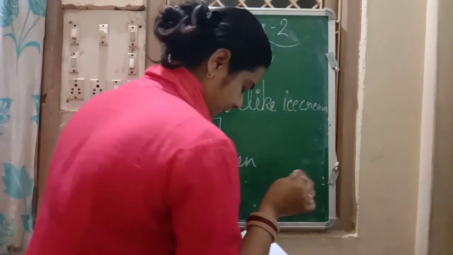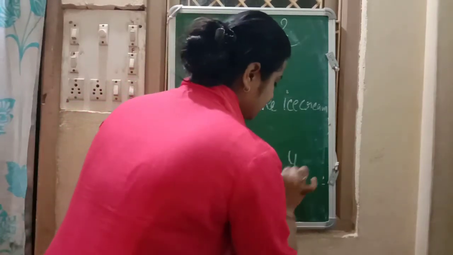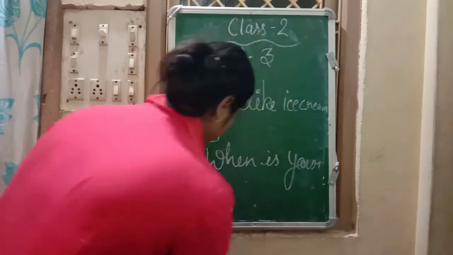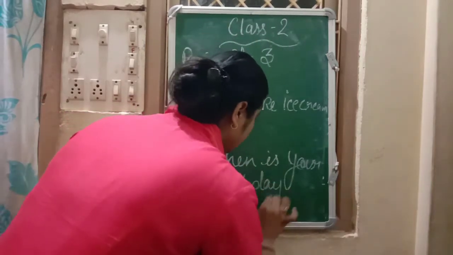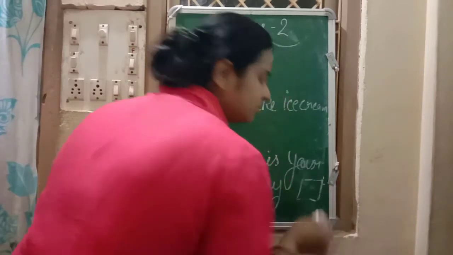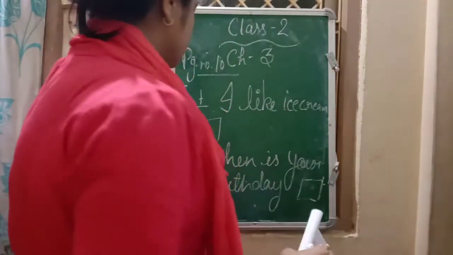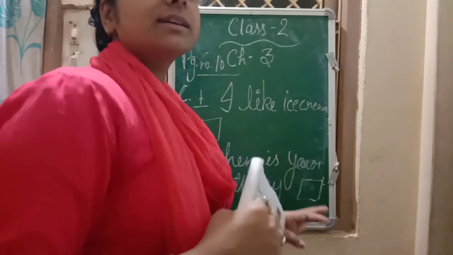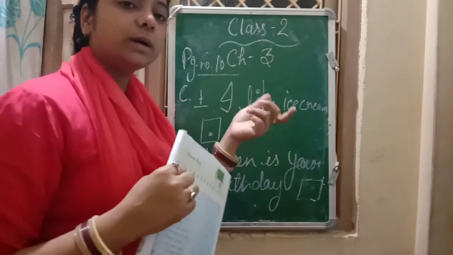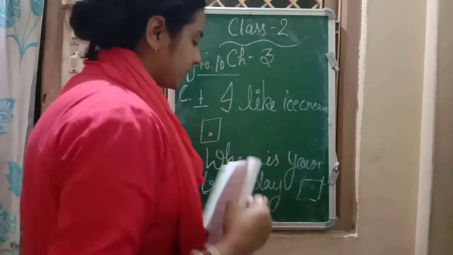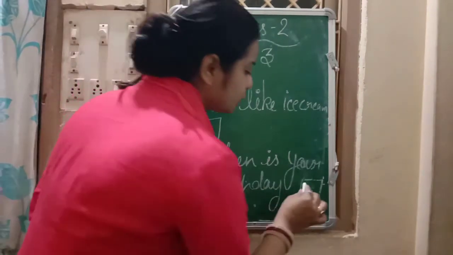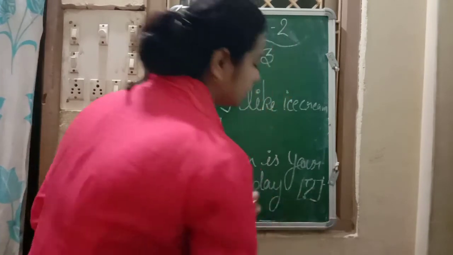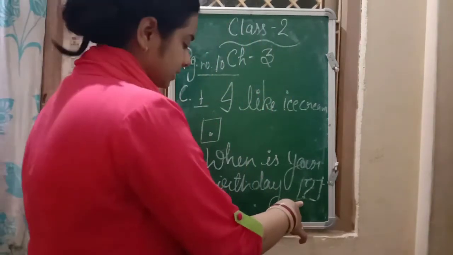Okay. Now look at the third one: when is your birthday? Someone is asking when your birthday is. It means this sentence is a question. So we will put a question mark after this sentence.